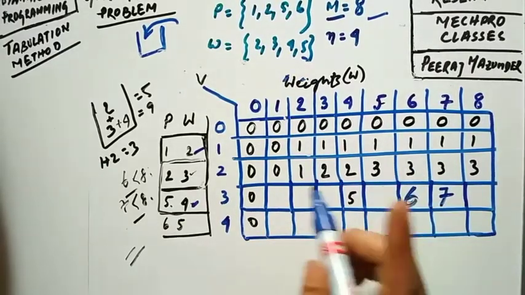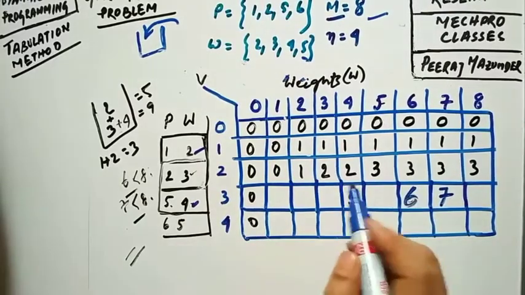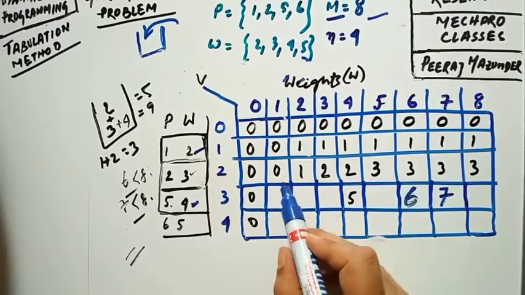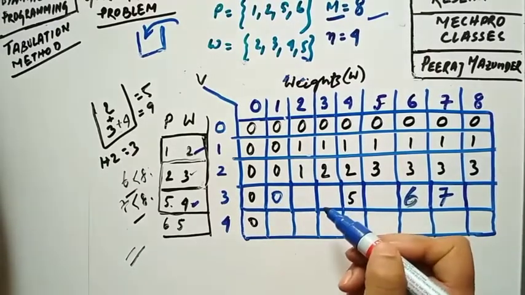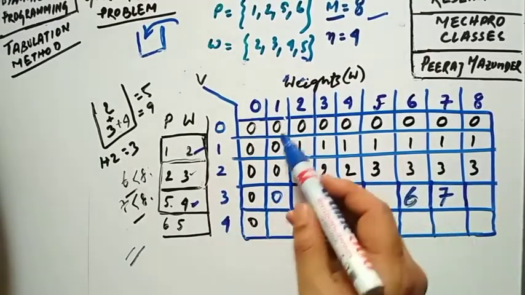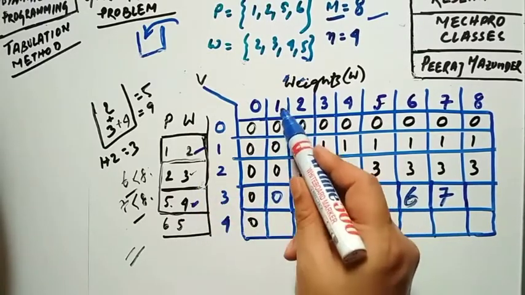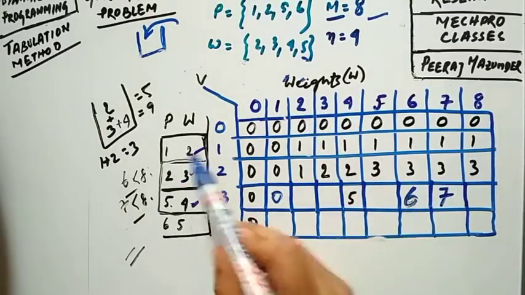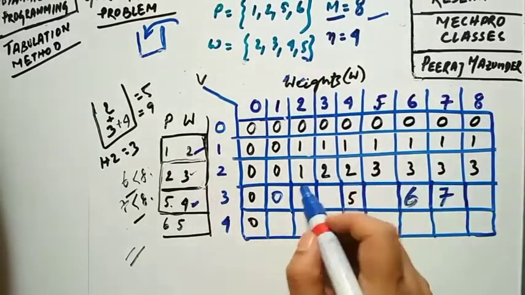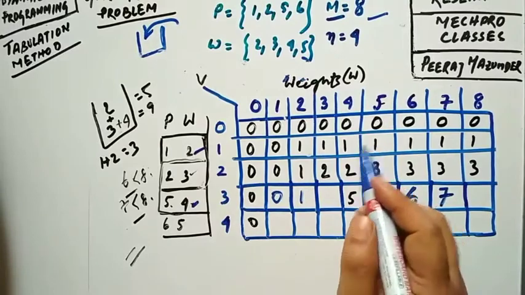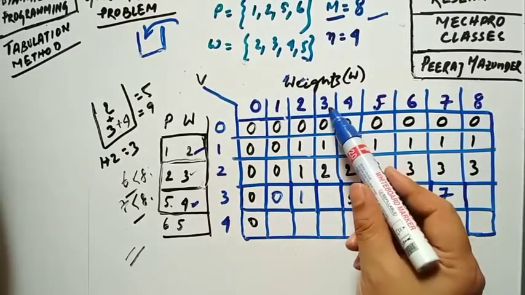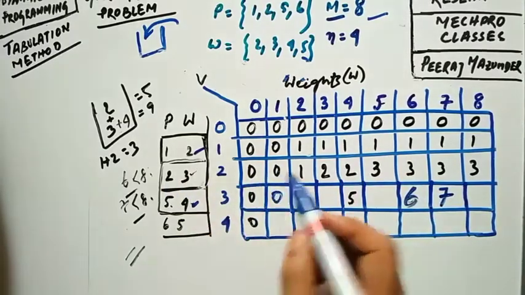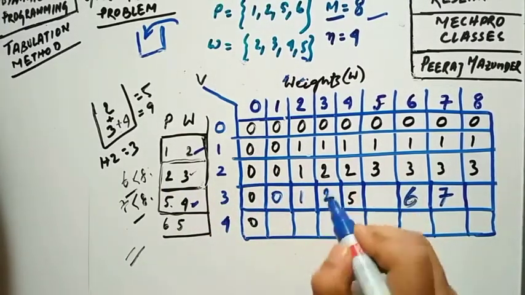One more time, I will help you how to fill this cell. Look very carefully. For the first one, it will be 0, because no object can be fitted in this particular capacity. There is 1. Now coming to this capacity 2, we are having 1 from the previous cell as well. So you just write 1 over here. Now for this one, 3, when we are considering 3, we are getting 2 profit. Okay. So just write 2 over here.